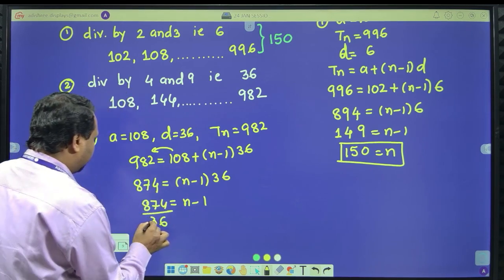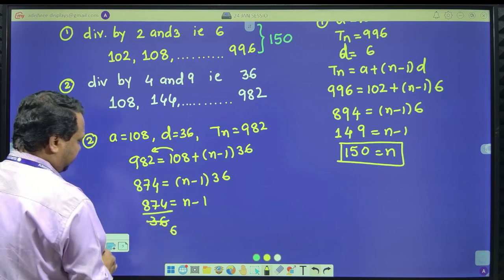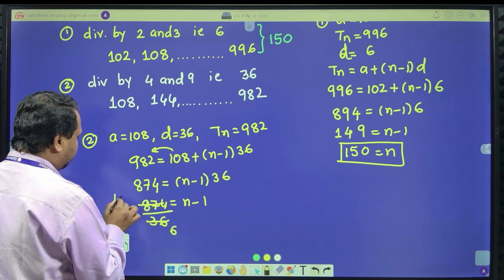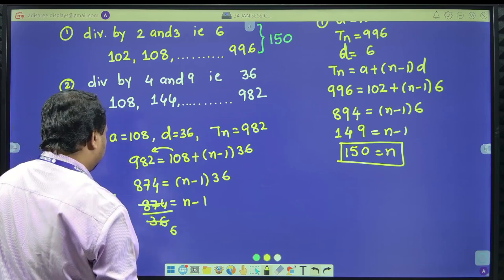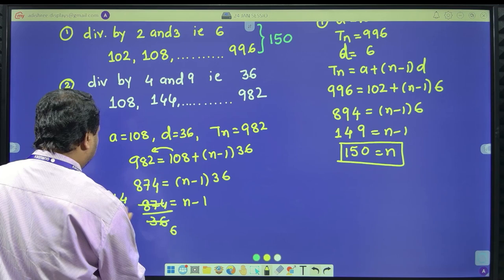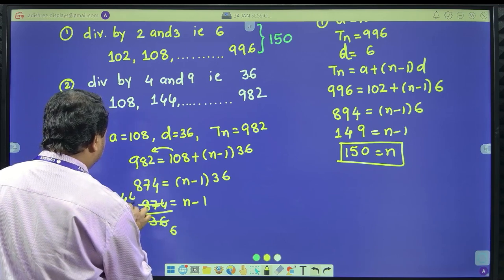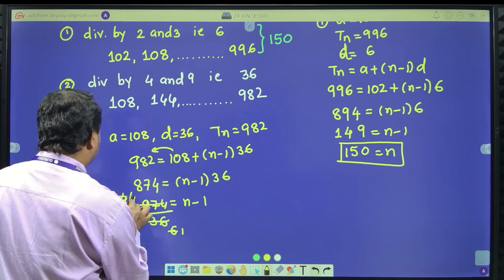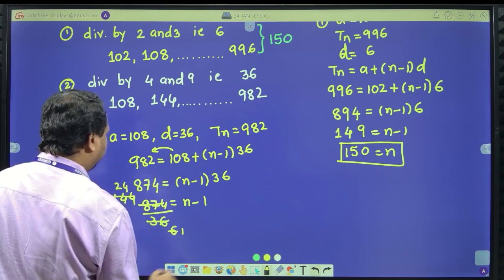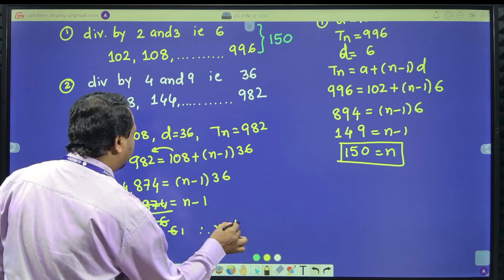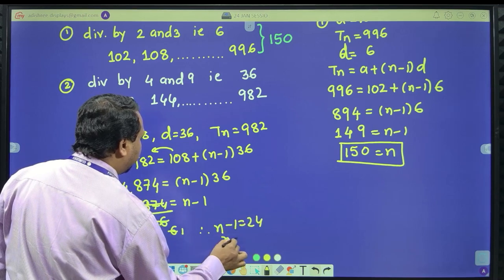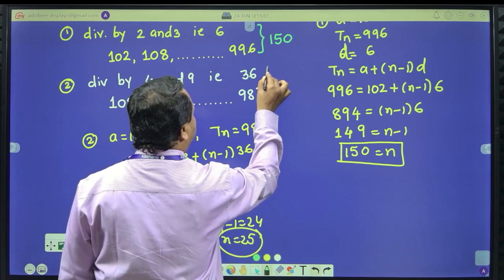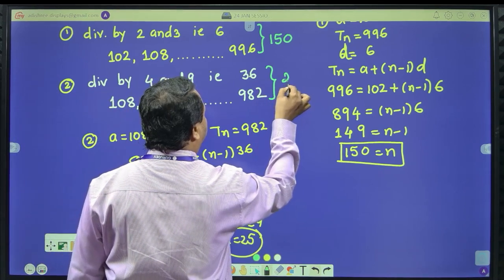Okay. So 6 6s are 36. 6 1s are 6, 6 4s are 24, then 6 4s are 24. Then 6 1s are 6, 6 2s are 12, 6 4s are 24. Therefore, n minus 1 is equal to 24. Therefore, n is equal to 25, right? So this case number 2 has 25.